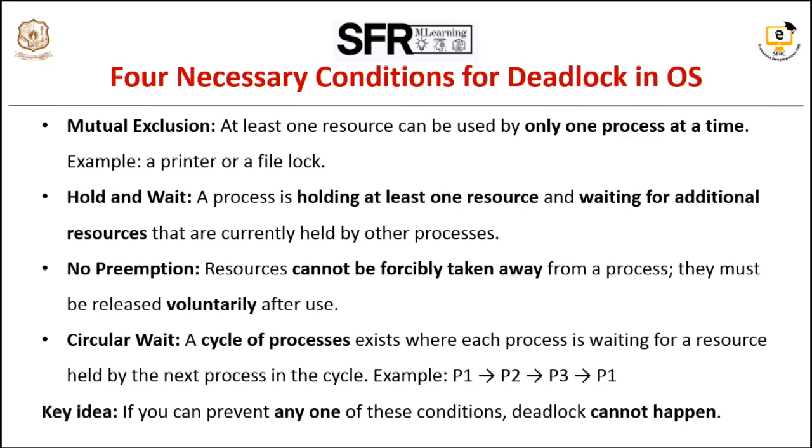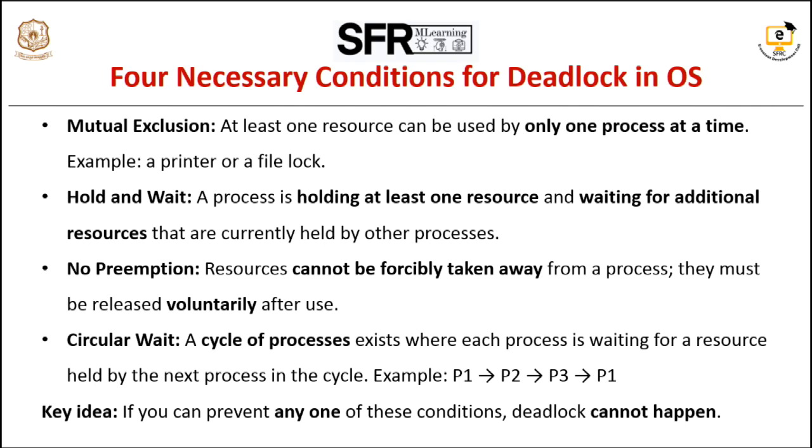Second one, hold and wait condition. Hold and wait means a process is holding at least one resource and waiting for additional resources that are currently held by other processes. Third condition is no preemption, which means resources cannot be forcibly taken away from a process. They must be released voluntarily after use.